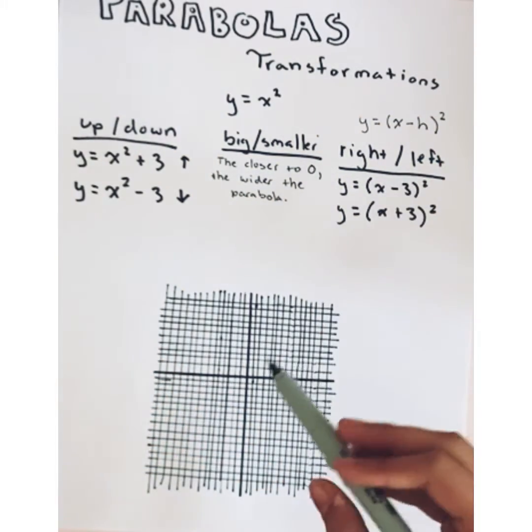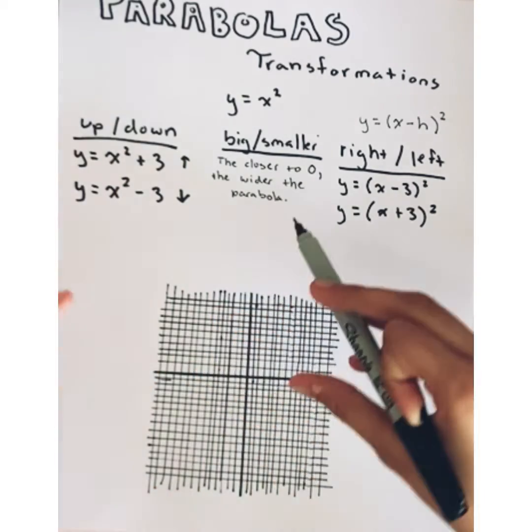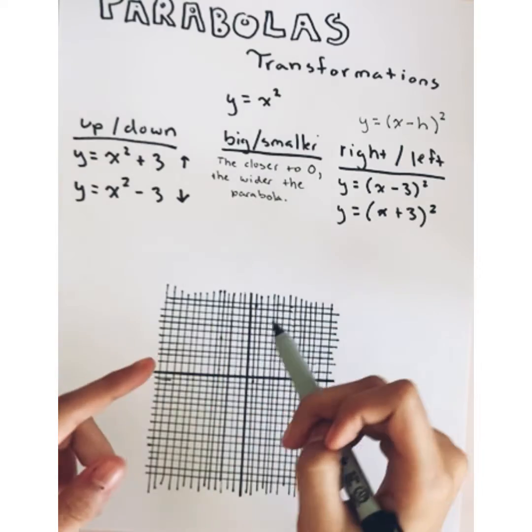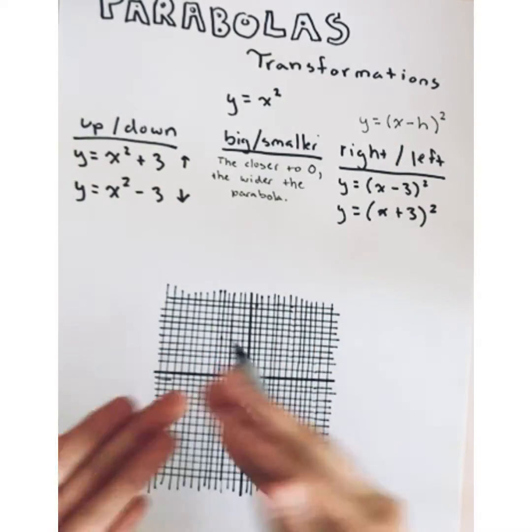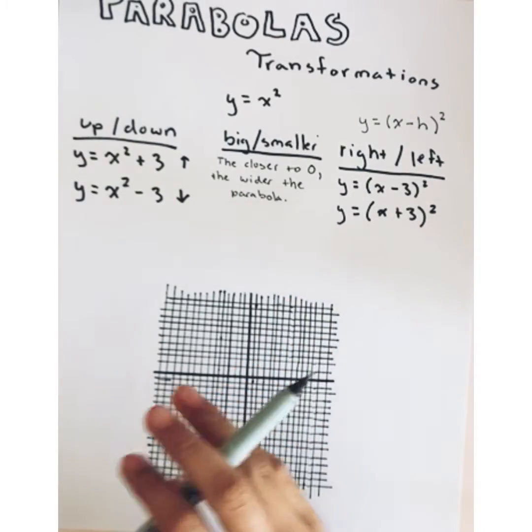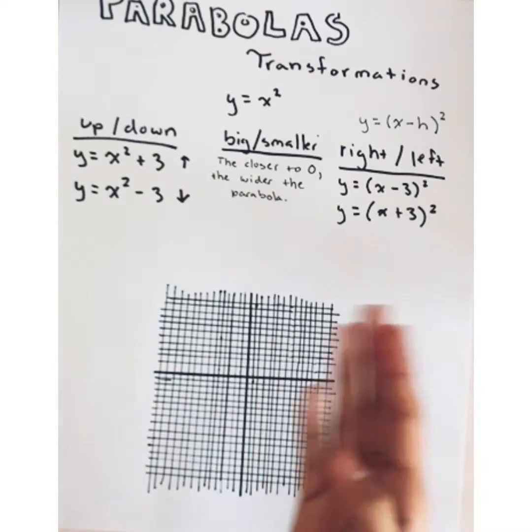So basically, if we had a number here that said like a half, a half x minus 3, right? And then we had 2. Which one do you think would be wider, the half or the 2? Well, it'd actually be the half because it's closer to 0 than 2 is, right? And if you don't like fractions, you can always put a decimal. 0.5 is closer than 2.